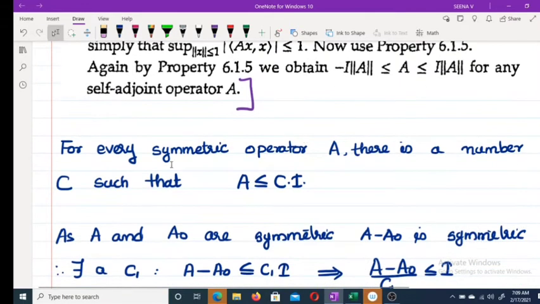So for a symmetric operator A, there is a number C such that A is less than or equal to C I.